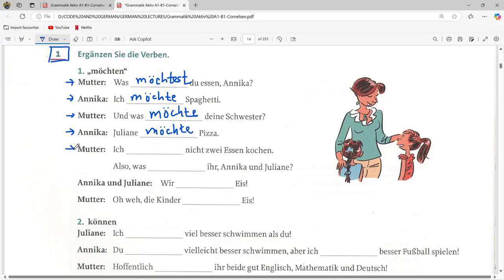And now the mother is replying: ich blank nicht zwei Essen kochen. For ich the conjugation is also möchte.